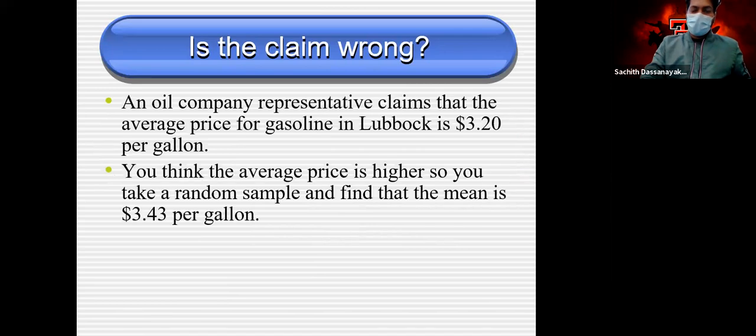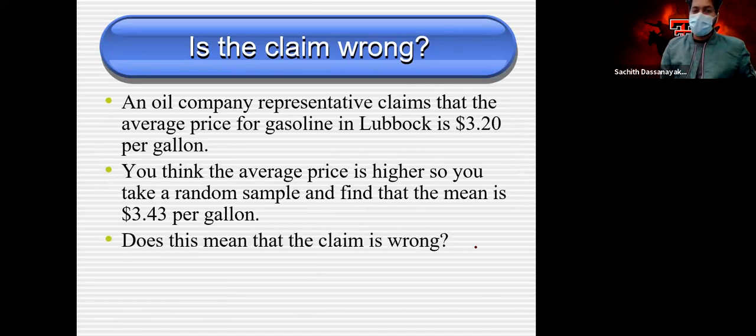Last time I showed you this. What will happen? In a case like this, our claim is that the average price is this much per gallon, but the actual value is 3.43.